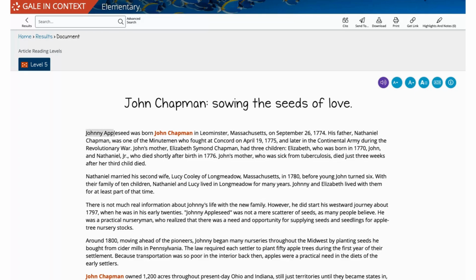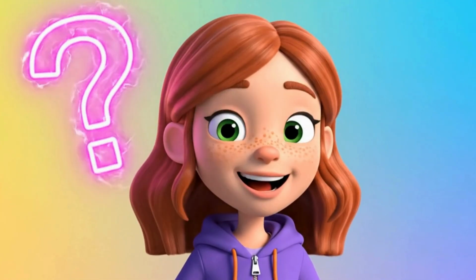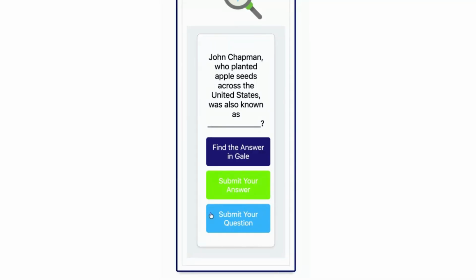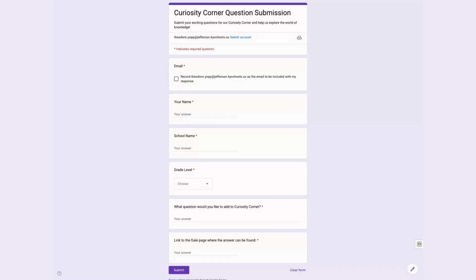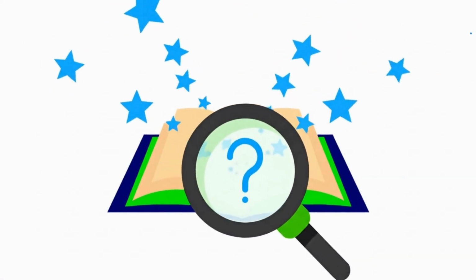Now, here's a challenge. Do you have an idea for a great question for the rest of JCPS and want to share it on Curiosity Corner? We've got a button for that. Click the blue Submit Your Question button and fill out the form. You may need to ask your librarian for help, but if your question is chosen, every kid in the city will see your question and that it was submitted by you.